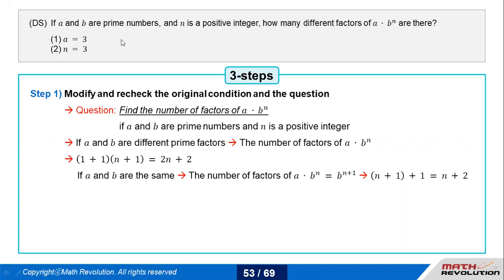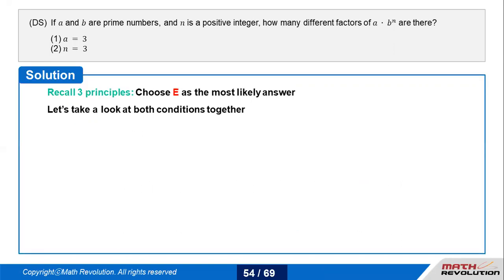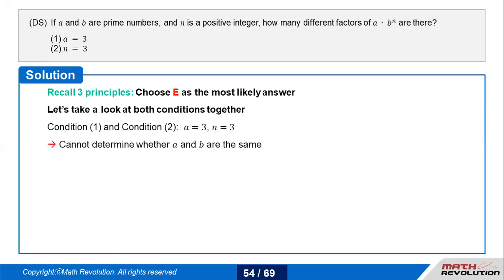Now, if a and b are the same, the number of factors would be n plus 2. So I have three variables here, which are a, b, and n, so I need three equations. So indirectly, the most likely answer is E. I'll just combine both the conditions, which are a equals 3 and n equals 3. But b is still left out. Also, I cannot be sure whether a and b are the same or not.